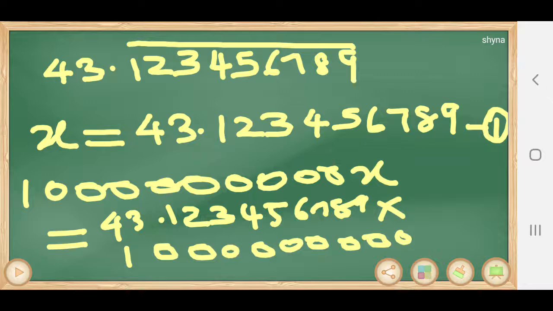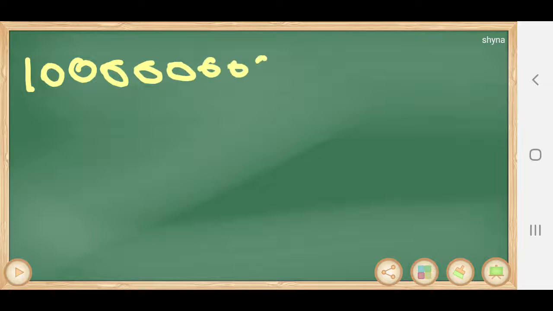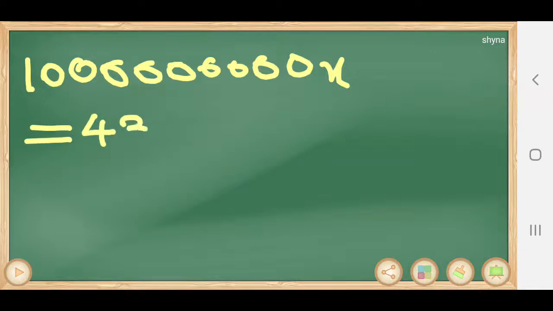While multiplying, according to the number of zeros, the decimal point will move to the right by the same number of places. That means it will move nine places. 10^9 x equals 43123456789.